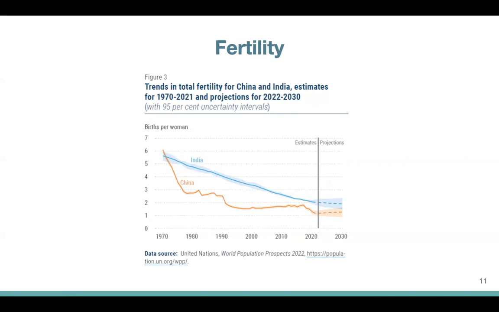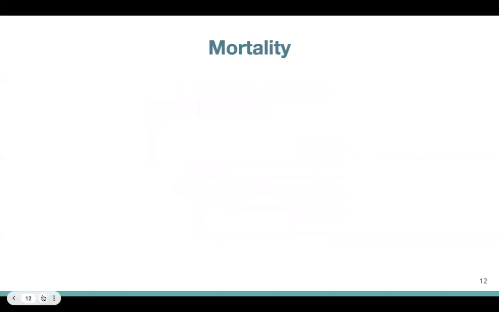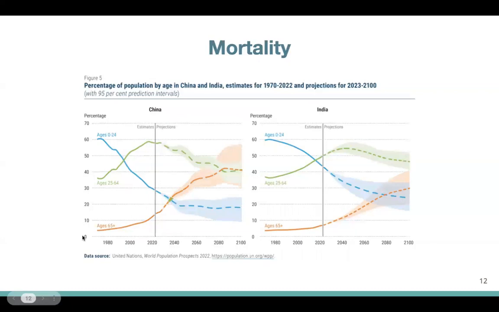And that has been steadily declining in India and China over the past few decades. And it was these trends in fertility rate that the United Nations used to inform their estimate about the population of India. Similarly, there are mortality rates, and mortality rates directly affect the proportion of the population belonging to a certain age group. So these mortality rates also tell us about the expected demographic trends, both in the past and in the future. And it was these figures, these estimates that the United Nations used to come up with the number of the population of India today.